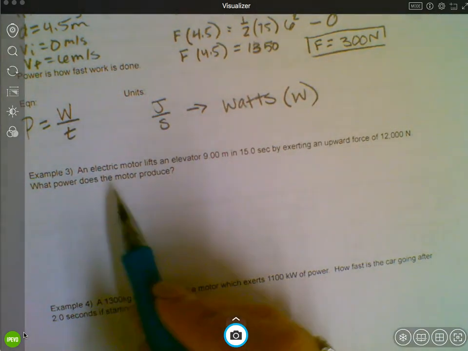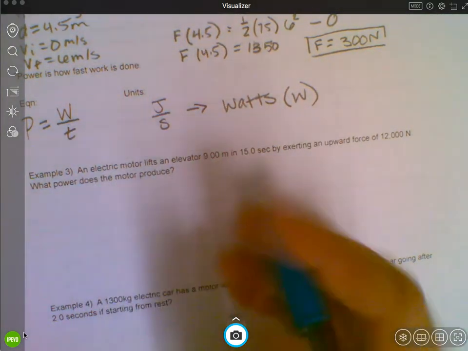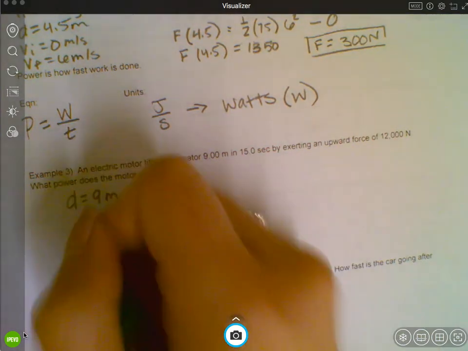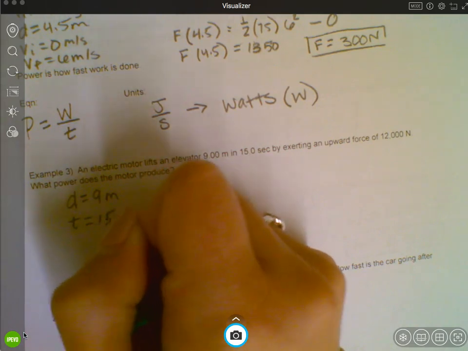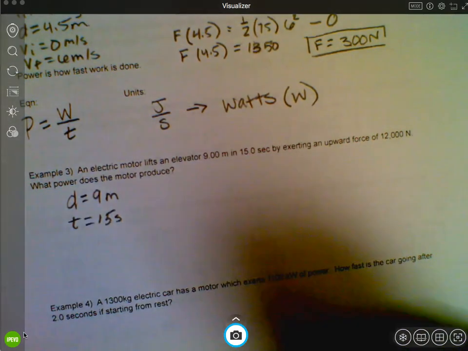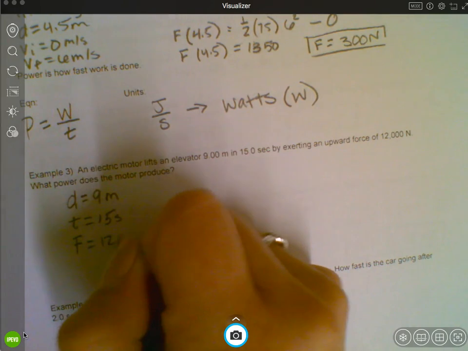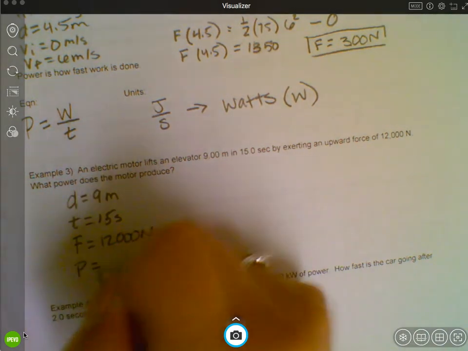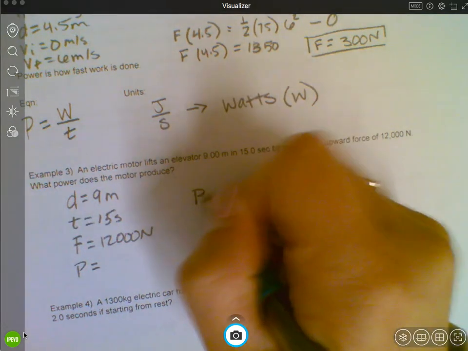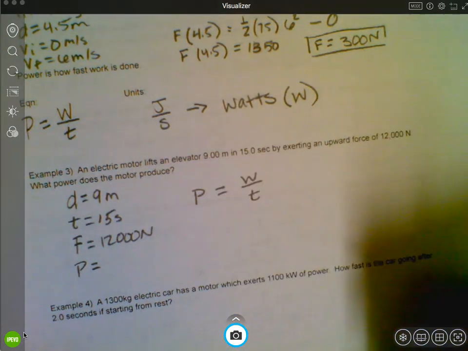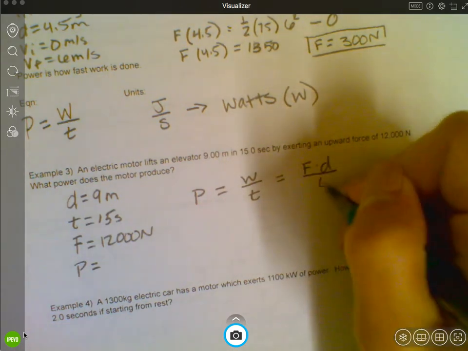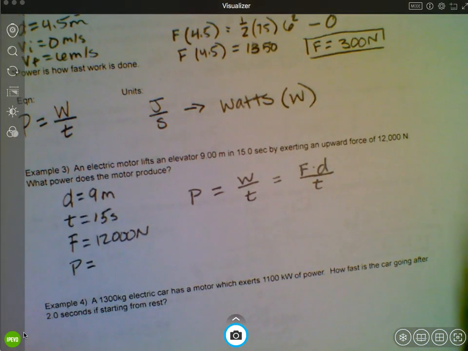All right, let's go ahead and do an example here. An electric motor lifts an elevator a distance of 9 meters in 15 seconds by exerting an upward force of 12,000 newtons. And we want to know the power. Well, power is equal to work over time. We know work is equal to force times distance. So we can plug that in.